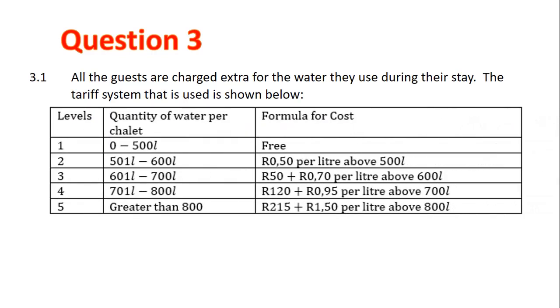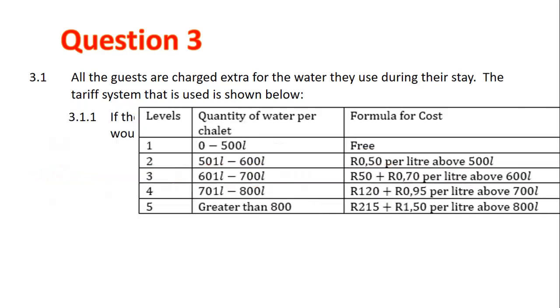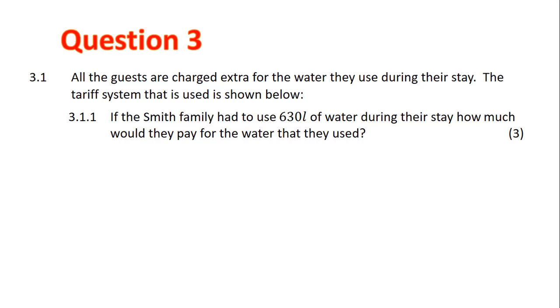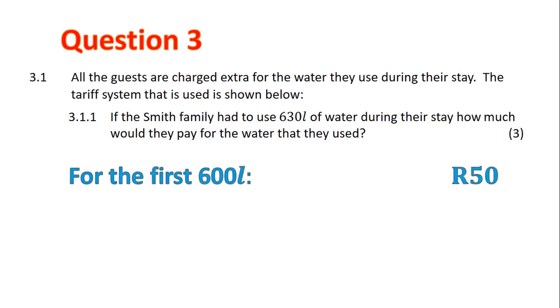So let's go and have a look at our table. Well, they would use between 600 and 700 litres. And so the formula is 50 plus 0.7 Rand per litre. Let's use this formula. For the first 600 litres, they would pay 50 Rand.